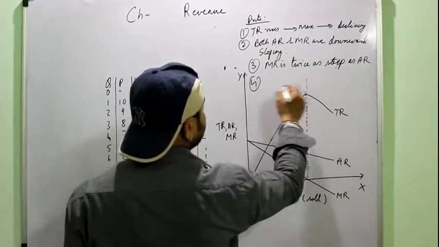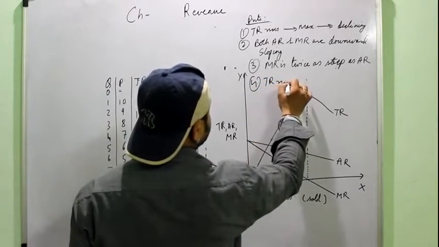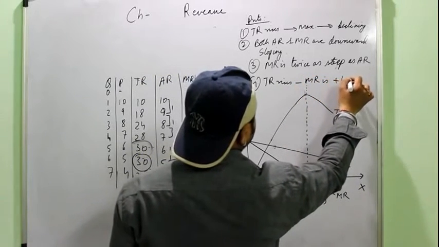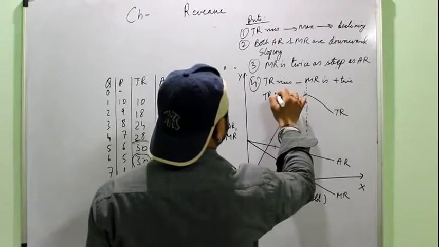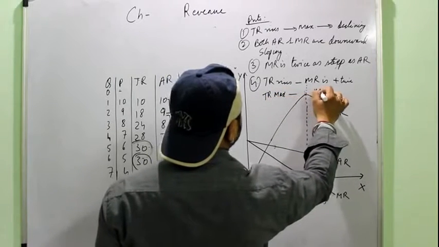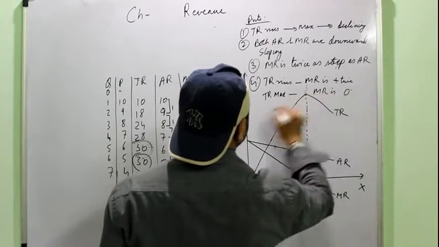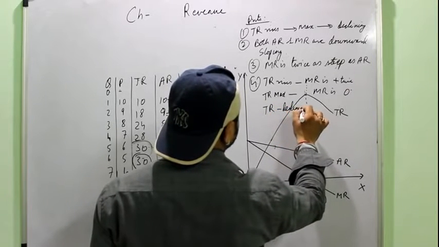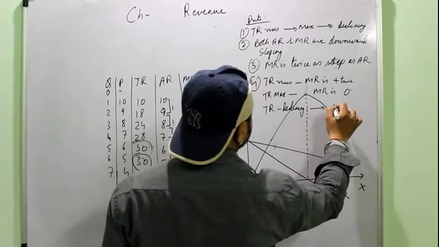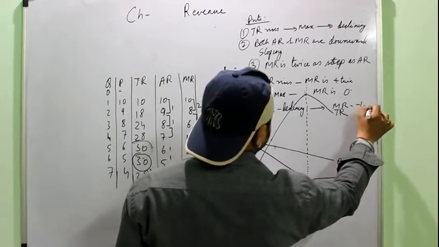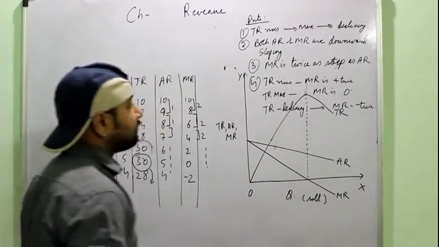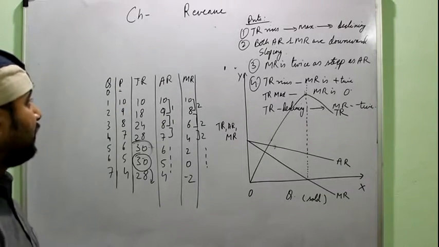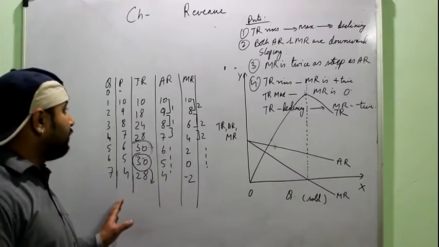Then we also observe that TR rises till MR is positive. TR is maximum when MR is 0, and TR starts declining when MR is negative. Right, so these are the important points that you need to mention when you are explaining the relation between TR, AR and MR under the imperfect market.